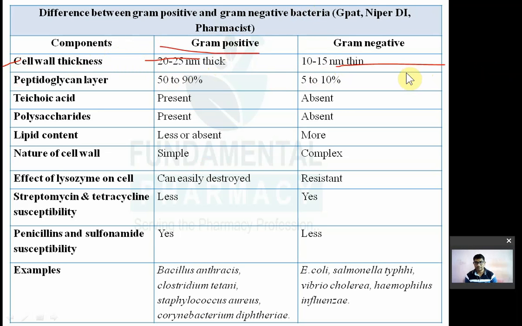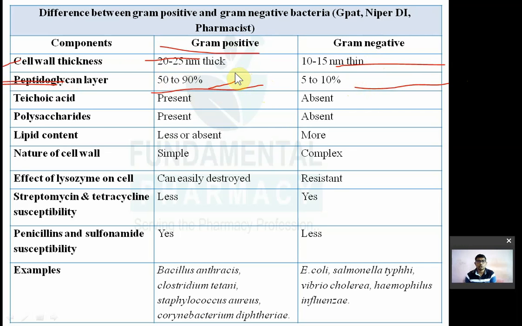Then peptidoglycan layer. It is a component of cell wall. Okay. So peptidoglycan layer is more in case of gram positive. It is around 50 to 90%. It is less in case of gram negative, around 5 to 10%. And that's why penicillins are mostly effective in case of gram positive. Gram positive bacteria में peptidoglycan का layer जो है वो ज़्यादा quantity में होता है, 50 to 90%.